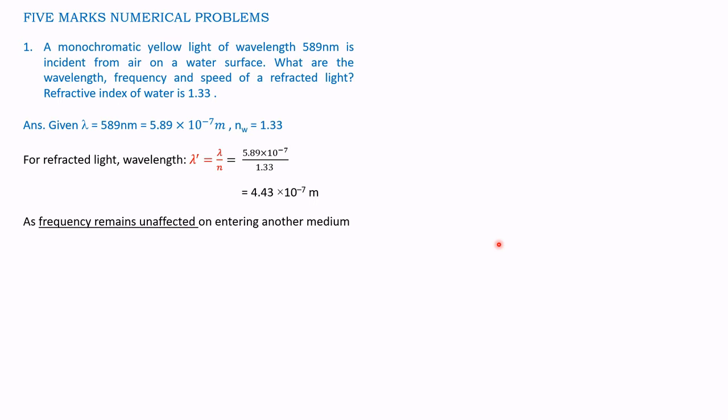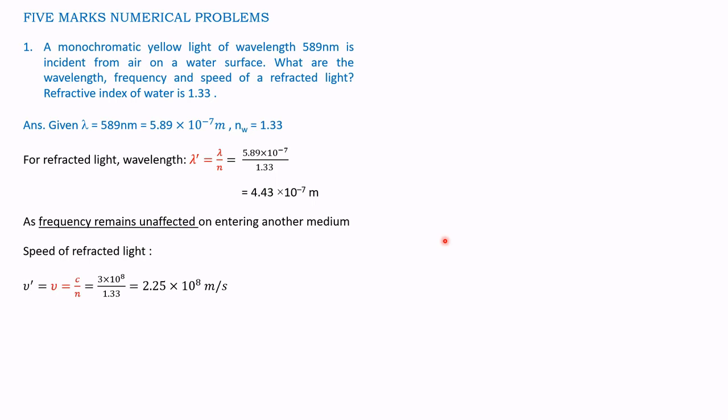Frequency does not change when the ray of light travels from air to water. The frequency is unchanged. So frequency is same. Speed of refracted light.